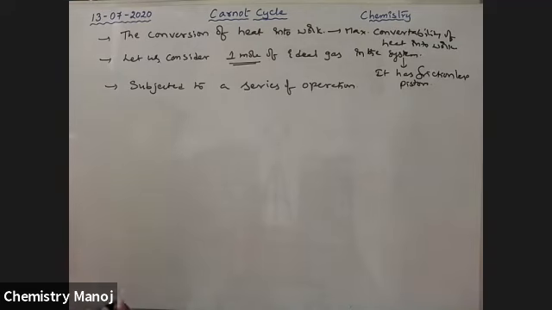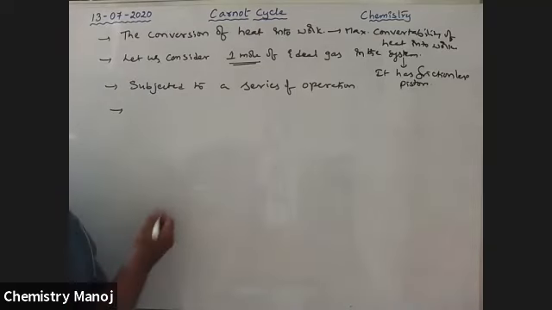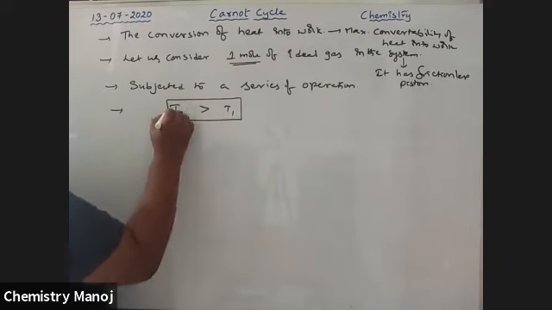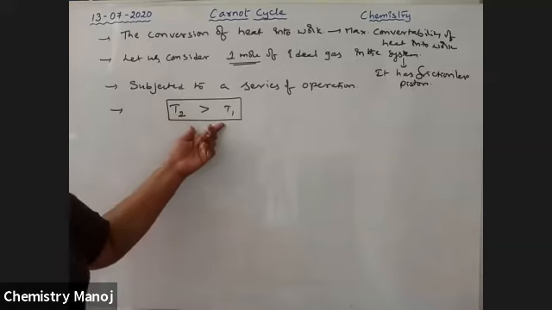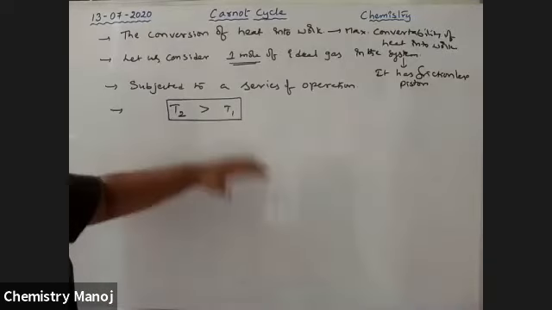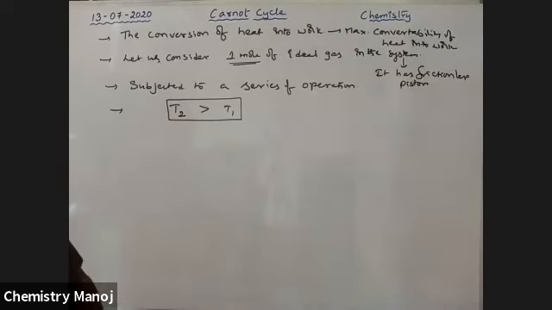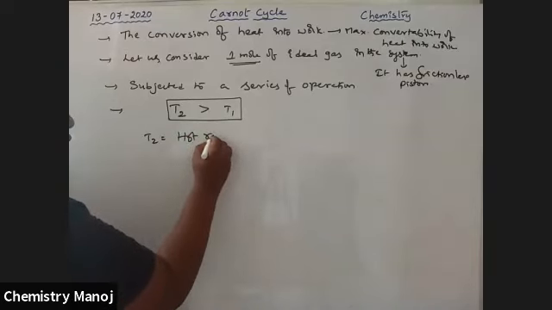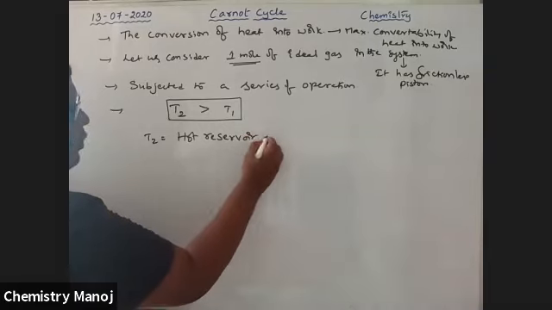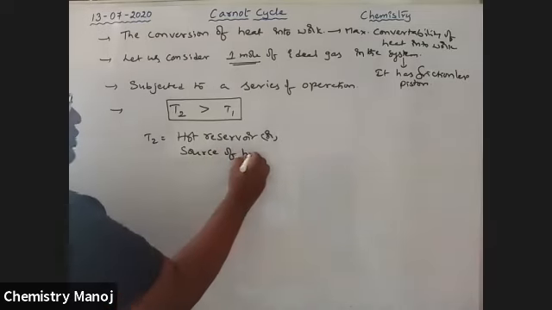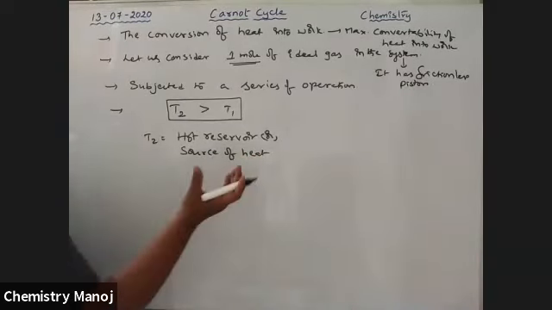Here we consider two temperatures, one is T2 and another one is T1, with T2 greater than T1. In this Carnot cycle, we consider two heat reservoirs, one at high temperature and one at low temperature. T2 greater than T1. These are the conditions to explain this concept. Here T2 is the hot reservoir or source of heat, so very high temperature is there.